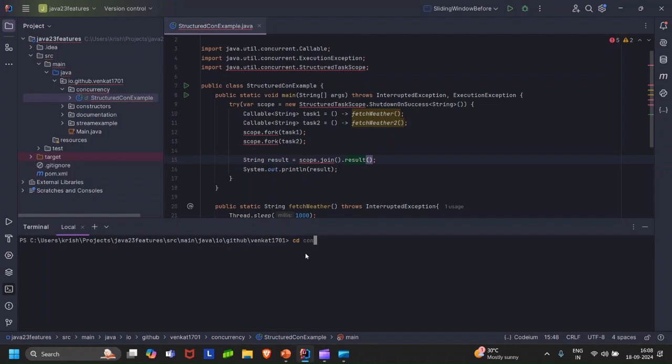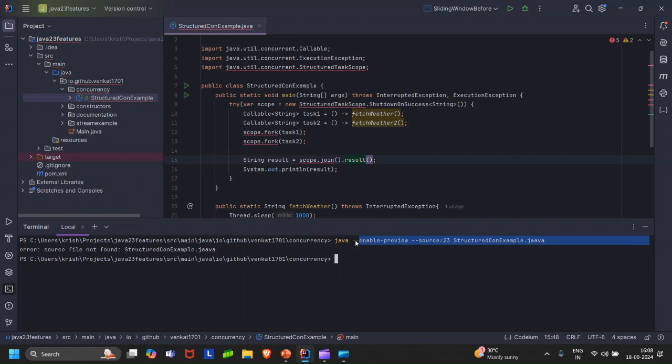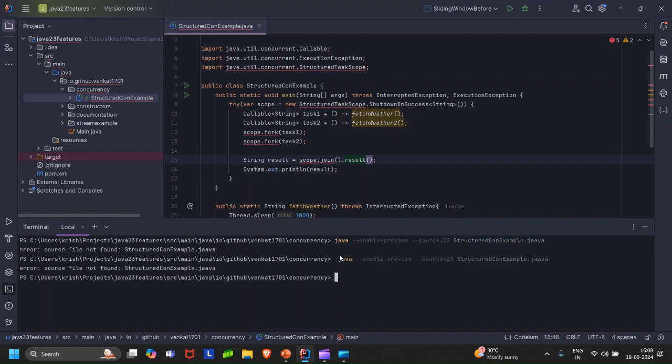We'll go to the concurrency package, and then we will say java with enable preview for the source version of 23, executing the class for example.java. Oops, I meant it quite literally. And there we get the output that the weather is sunny.